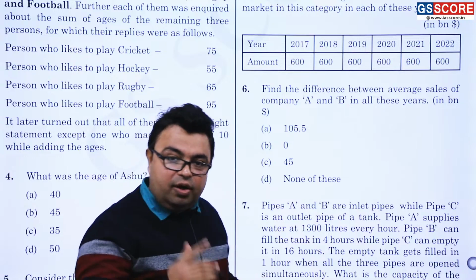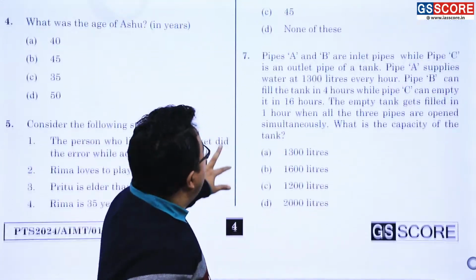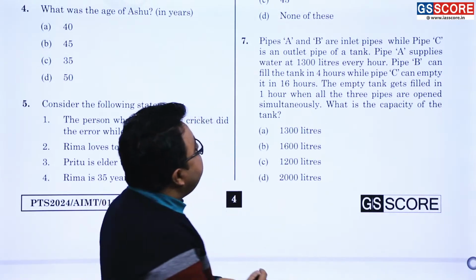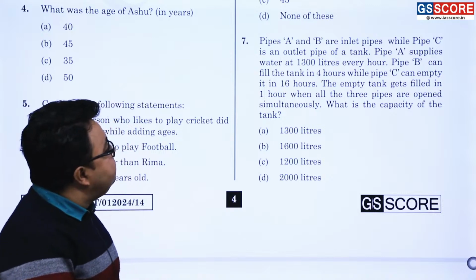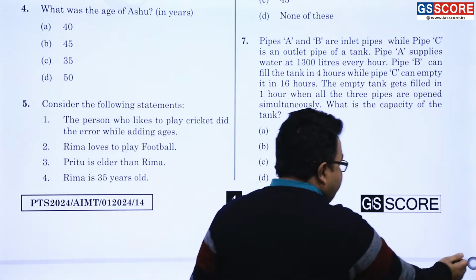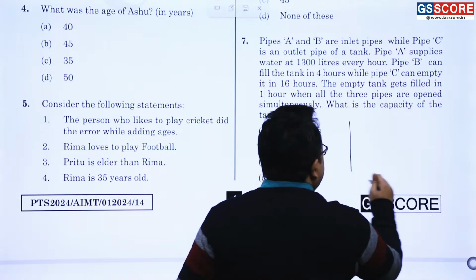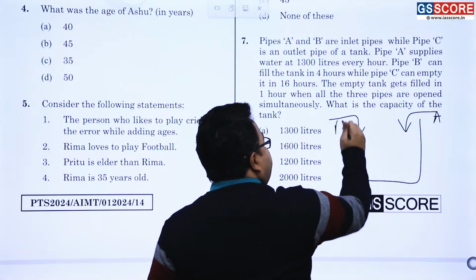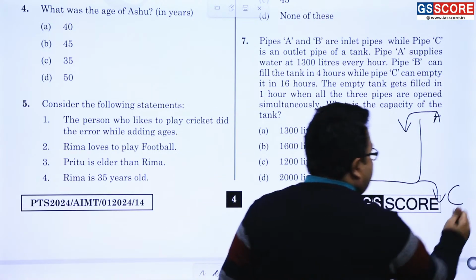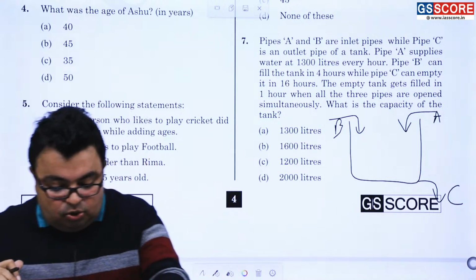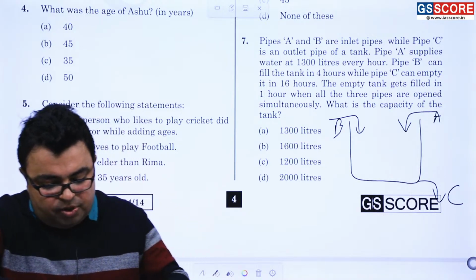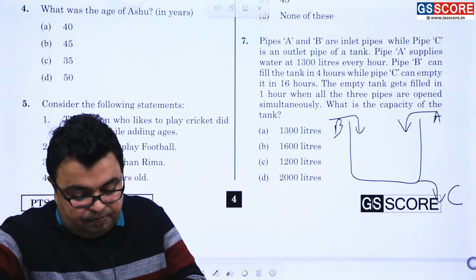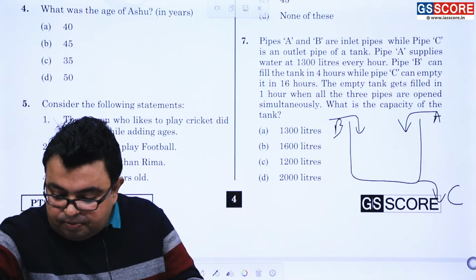And now we are going straight to the other part. Pipe A and B are inlet pipes, while pipe C is an outlet pipe. So it is given that this is pipe A, this is pipe B, and this is pipe C. I am talking about question number 7: pipe A and pipe B are inlet pipes, while pipe C is an outlet pipe.